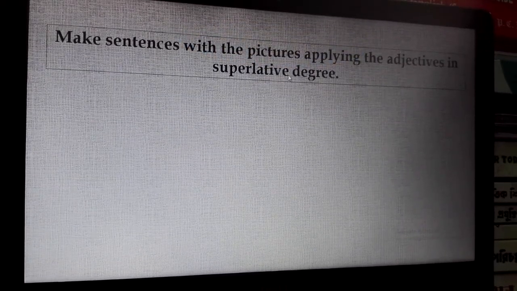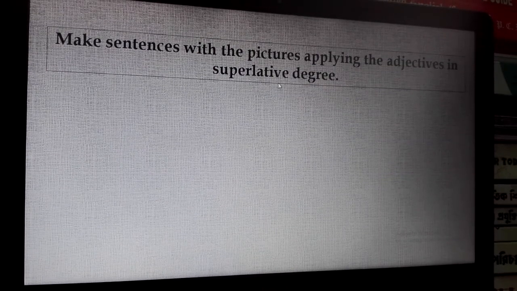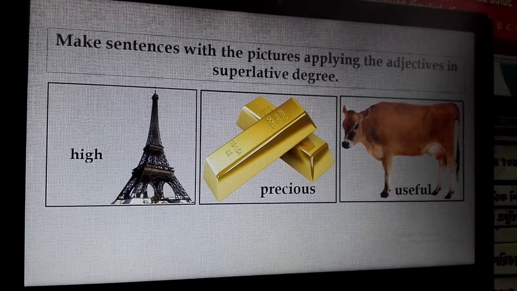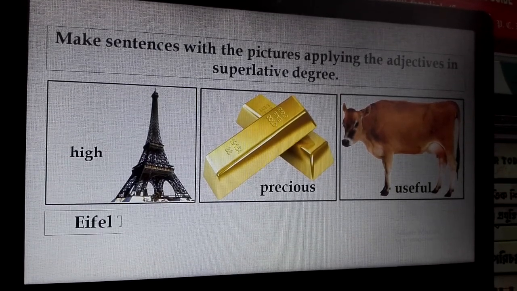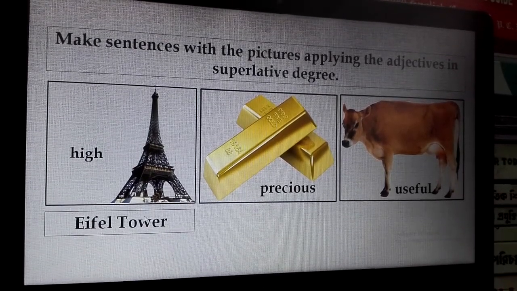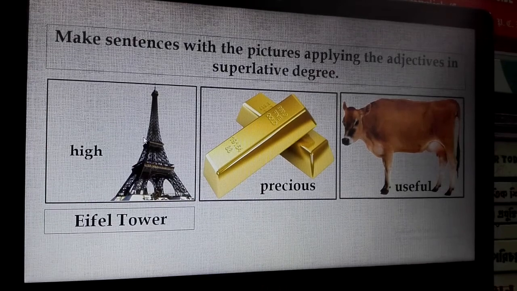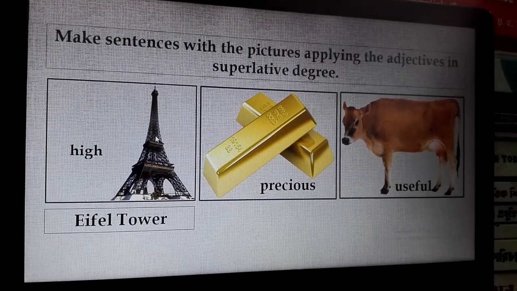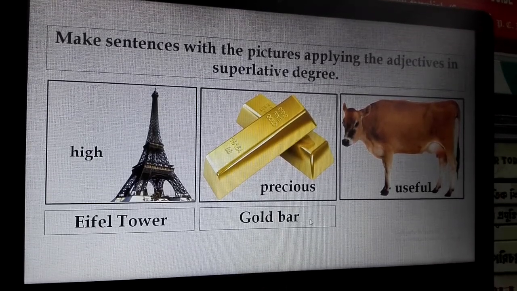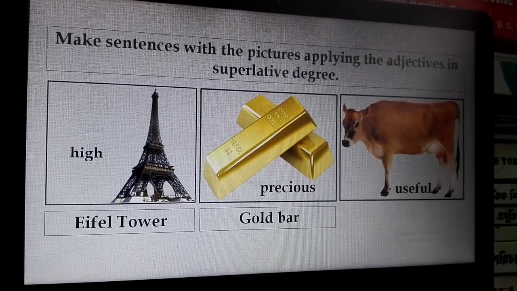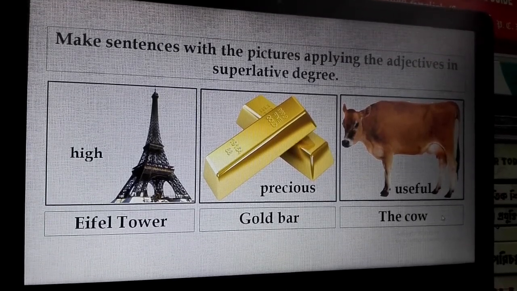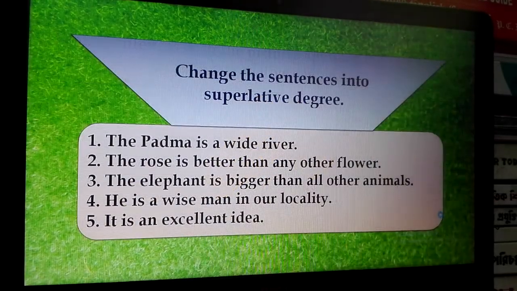Make sentences with the pictures applying the adjectives in superlative degree. High, precious, and useful. Eiffel Tower. The Eiffel Tower is the highest tower in the world. Precious, gold bar. Gold is the most precious metal. And useful: the cow is the most useful animal.